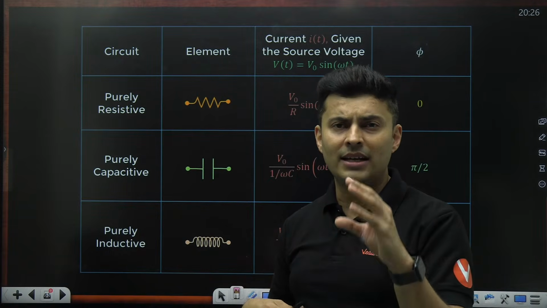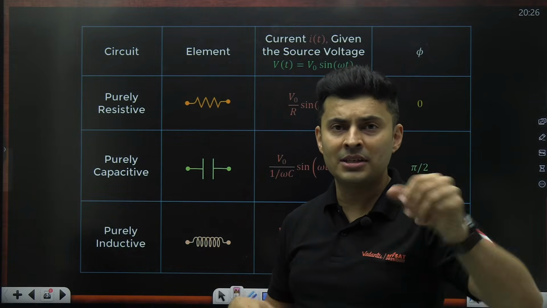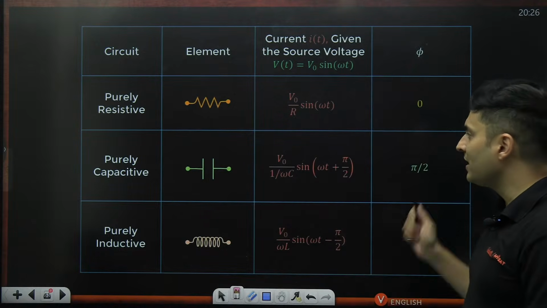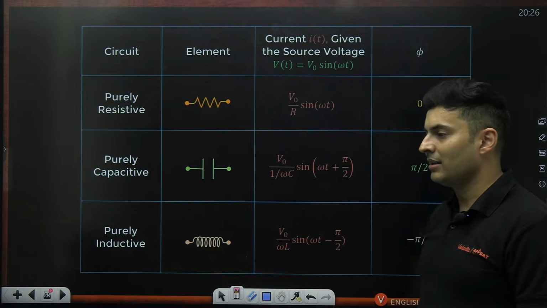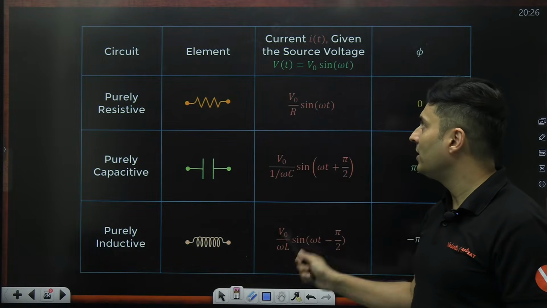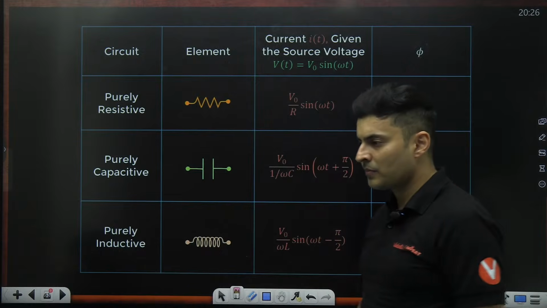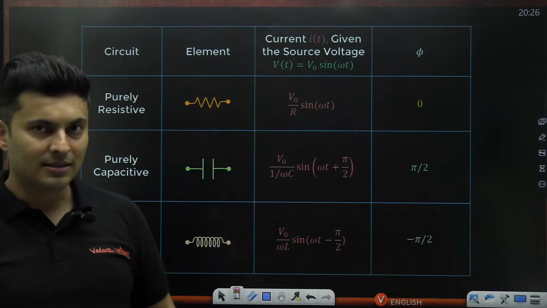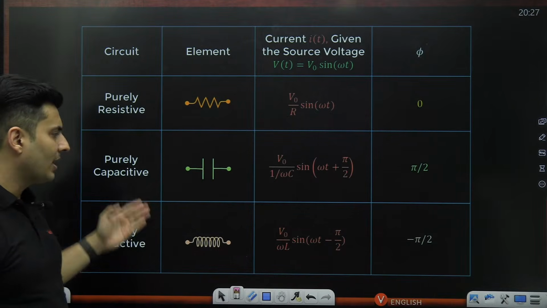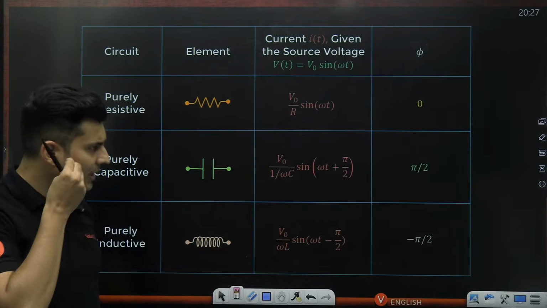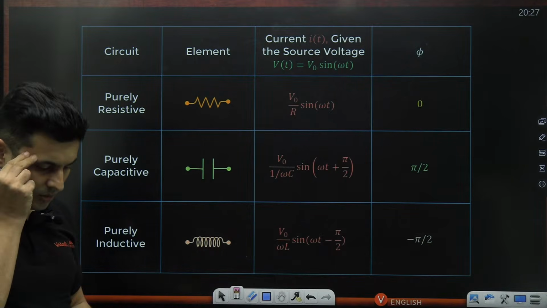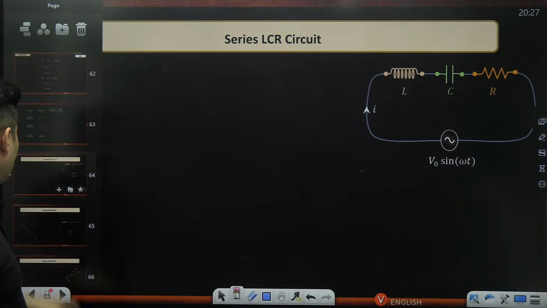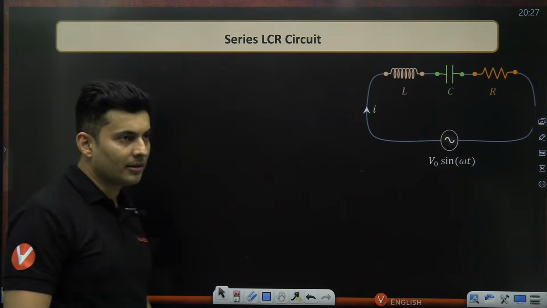And every time Ohm's law is valid, V is IR, but that R will keep changing. For a resistor it is R only, for a capacitor it is 1 by omega C, and for an inductor it is omega L. They are called reactances instead of resistance. That's the only difference. At the end of the day, voltage is current into either a resistance or a reactance. So the reactance could be inductive or capacitive, right? Till this point, I think everything is clear. So it's time now to see what happens when all three of them are together.